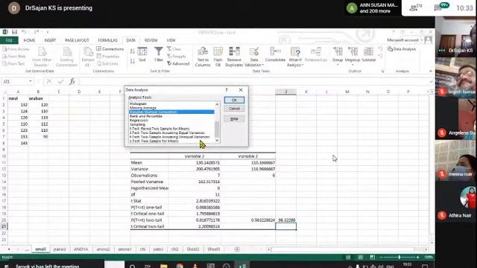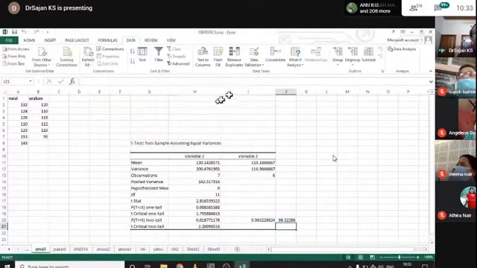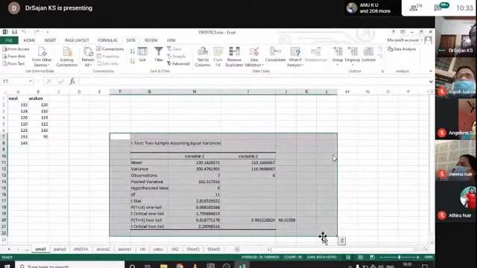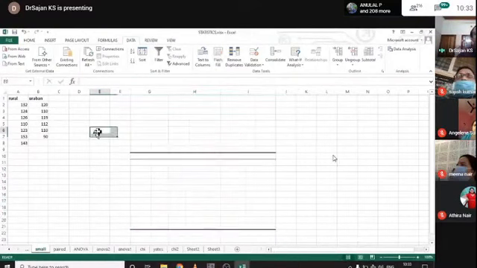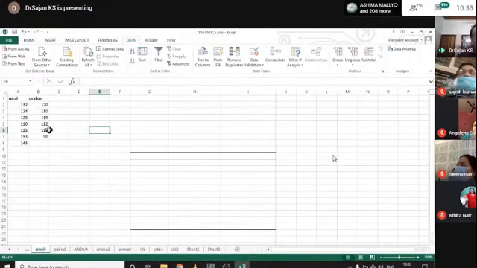How to use this package in Excel? Simply go to, I will remove this data first. Okay, I want to calculate whether there exists any significant difference in the values of these rural and urban.